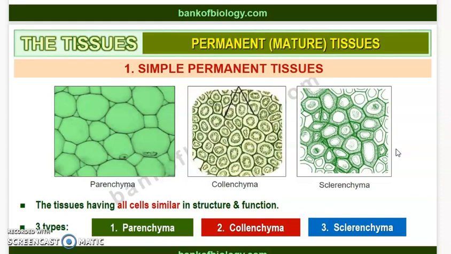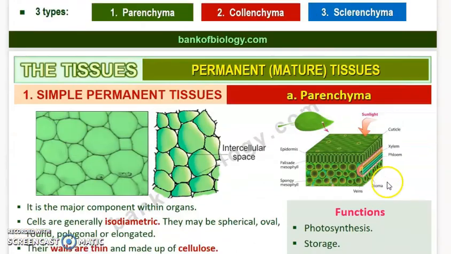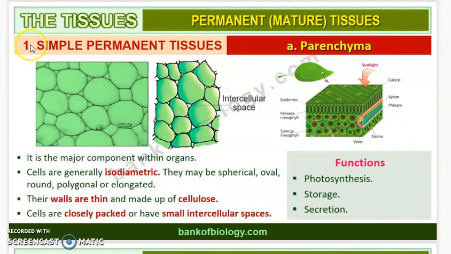There are 3 types of these simple tissues. One is parenchyma, collenchyma and sclerenchyma. So these are the 3 types of simple tissue: parenchyma, collenchyma and sclerenchyma. Right? Now let us learn about each of these simple tissues in detail. So if you take the first one, which is the simple permanent tissue, which includes the parenchyma. Okay, let us see about the function of parenchyma.